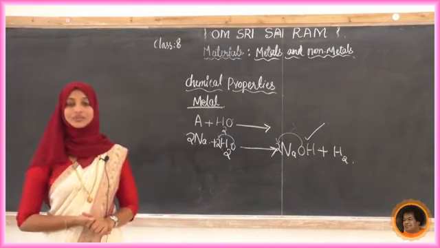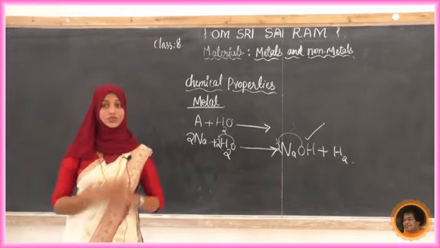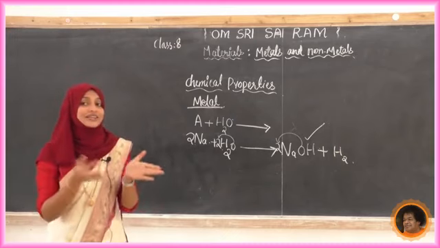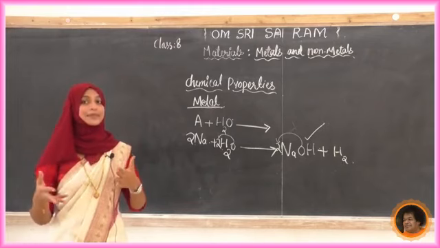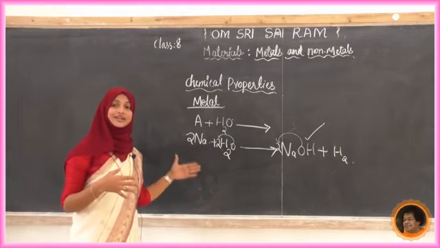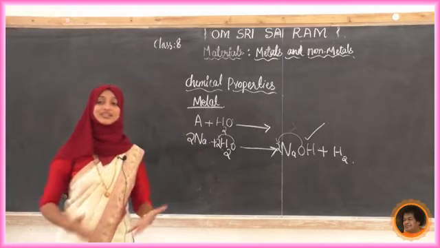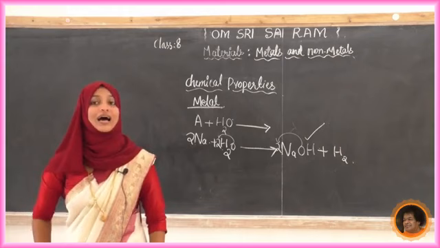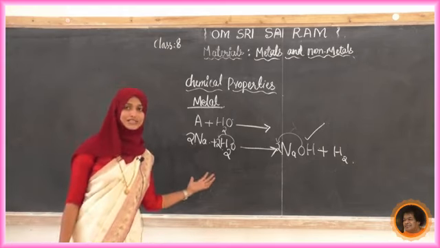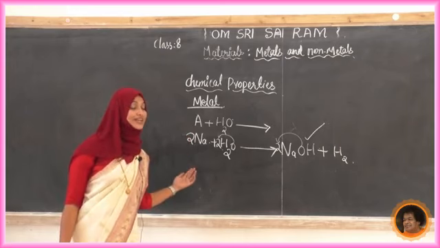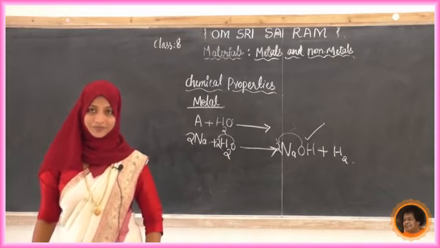So this is all about the reaction of sodium with water. We come to know that some metals react with water, some do not. You can try the same experiment, or else you can see videos on the internet. They try the same experiment with potassium. What will happen with potassium? Just to predict: potassium is also a soft metal. So just predict the chemical equation, what we will get when it reacts with water.